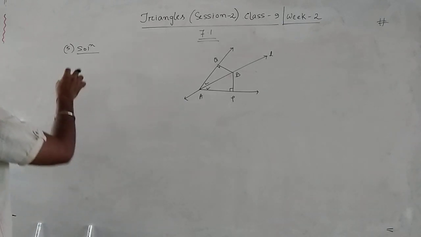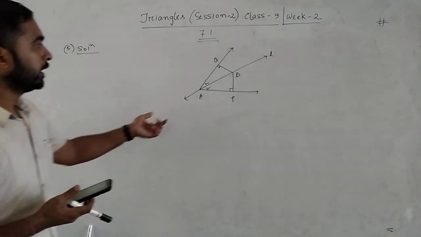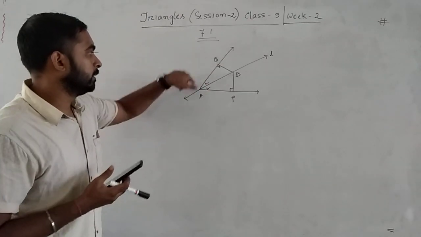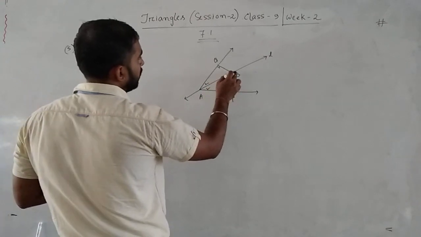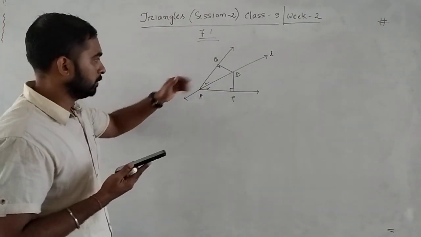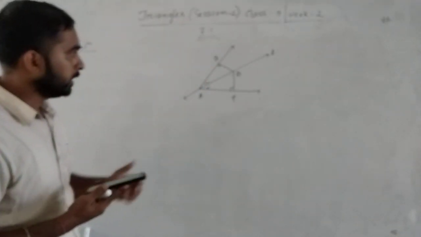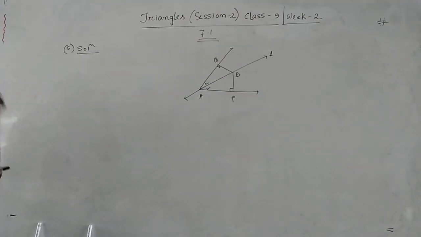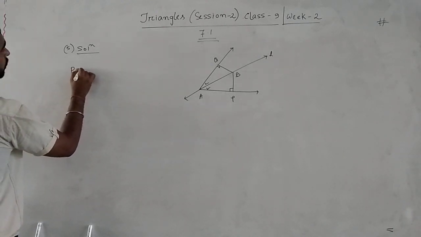So here first you write down what is given in the question. Write down that in the given diagram L bisects angle BAC, or angle A, then the perpendiculars drawn from B, BP and BQ on the arms of angle A, prove that triangle APB congruent triangle AQB. Yes. Now see the proof part is what? Proof.